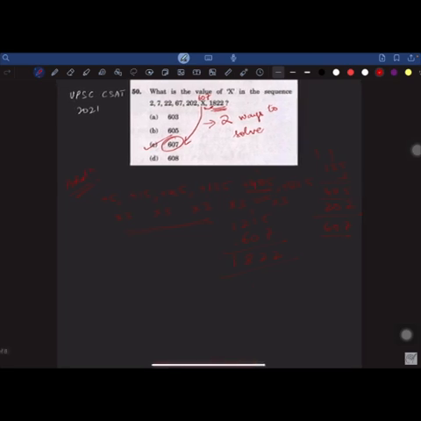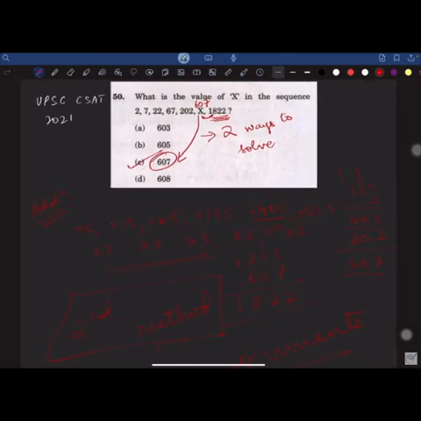That could be your homework. You can solve this question through the second method and tell me in the comments. I will see how many of you are able to solve it and how many of you have actually understood what I'm trying to tell.